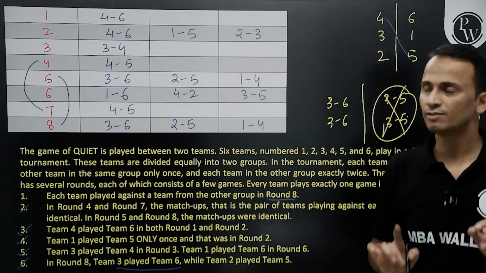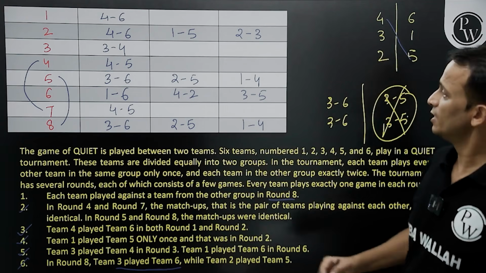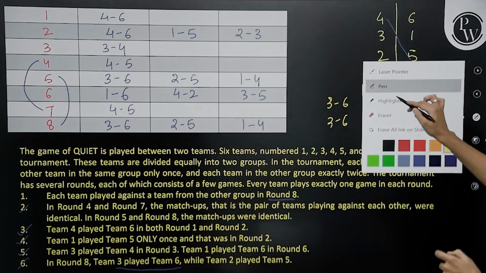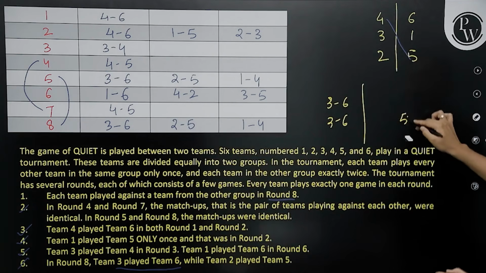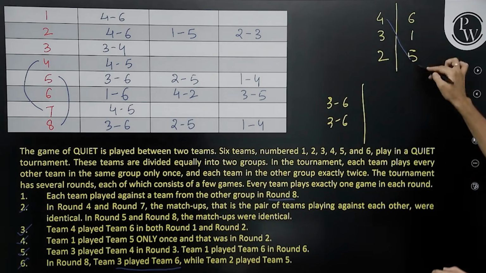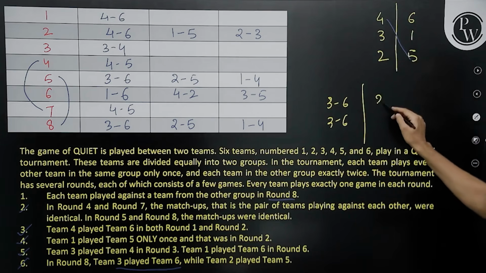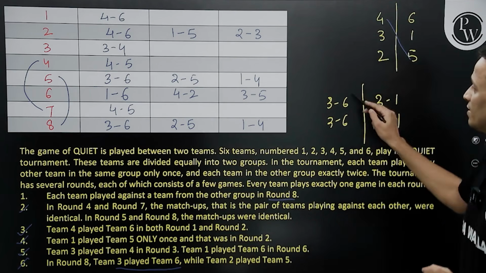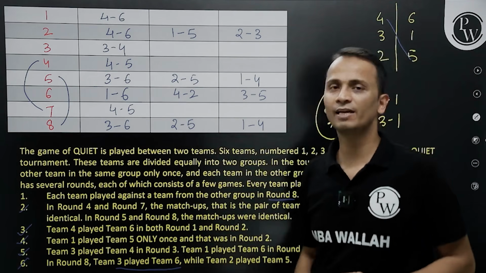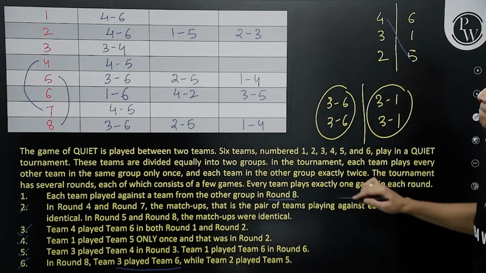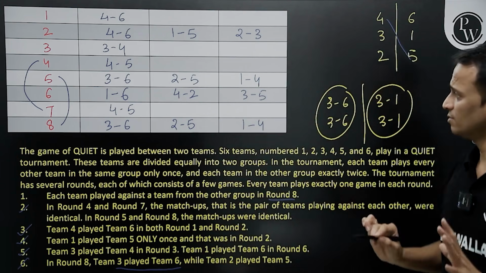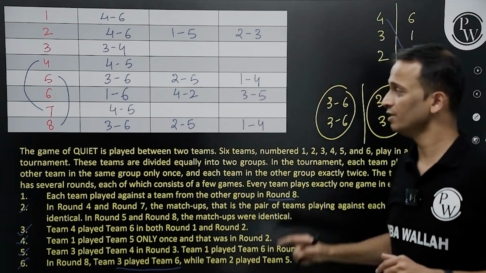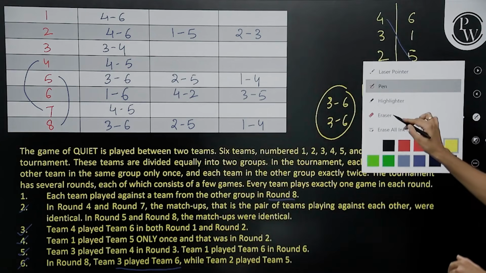The match between 3-6 is also done. Wait, I have written it wrongly. So 4-5 is already done. So 3-6 or 3-1 is left. My bad. So 3-6 or 3-1 is left. Now 3-6 has already happened in round number 5. 3-1 is not placed right now. So that means in round 4 and round 7, these two matches will be played.